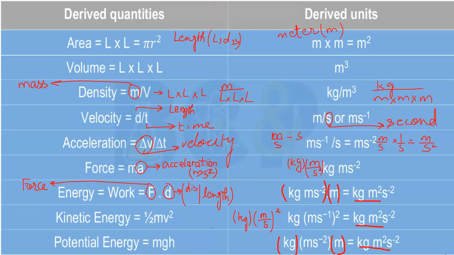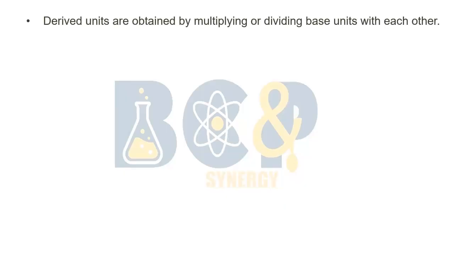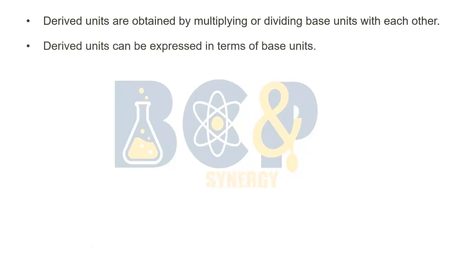Kinetic energy and potential energy also have the same unit, that is kilogram meter square per second square, which is the derived unit. From this table, we can conclude that derived units are obtained by multiplying or dividing base units with each other. Derived units can be expressed in terms of base units.